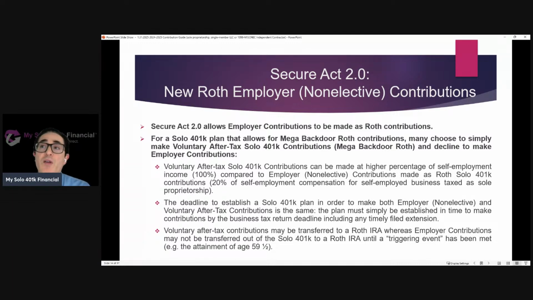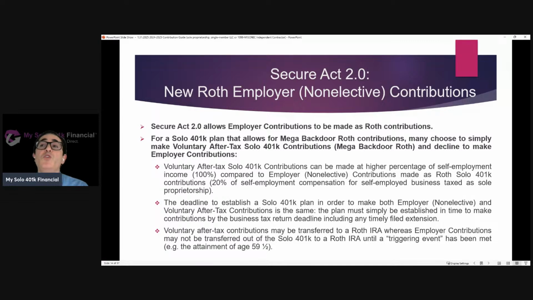Whereas if someone makes voluntary after-tax contributions, they can contribute 100% dollar for dollar of their self-employment compensation up to that voluntary after-tax limit. So they don't need as much self-employment income to justify the contribution. From a deadline perspective, the employer contribution deadline and the voluntary after-tax contribution deadline is the same. So it's a wash.